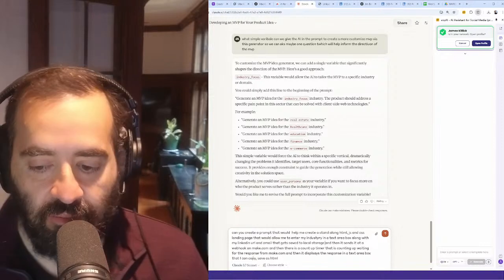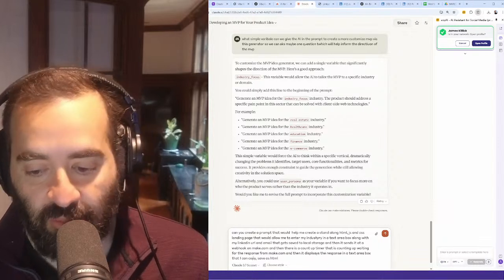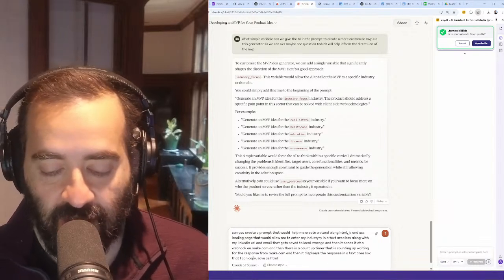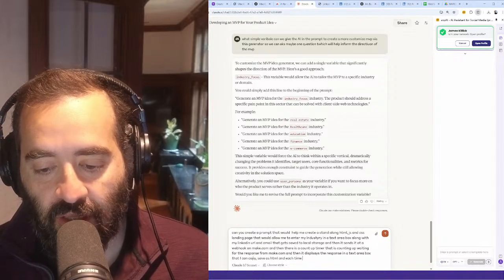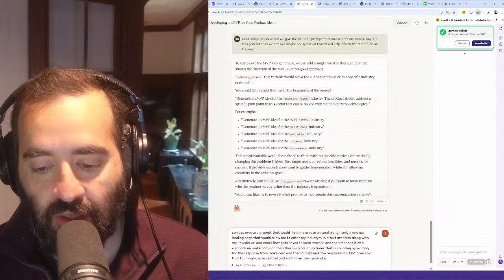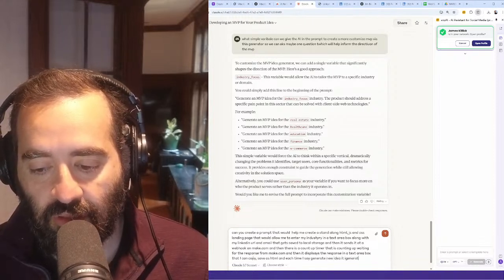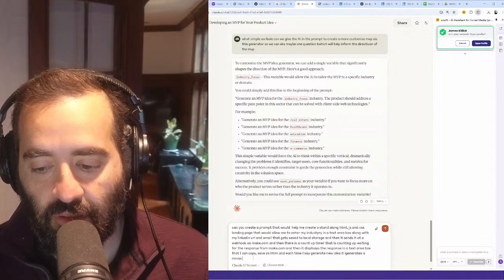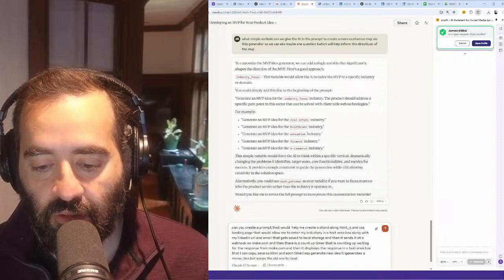And then there's a count up timer that is counting up, waiting for the response from make.com. And then it displays the response in a text area box that I can copy, save as HTML. And each time I say generate new idea, it generates a new idea, but keeps the old one in local memory.